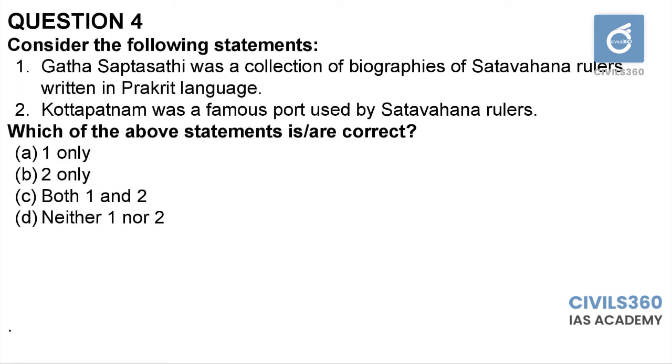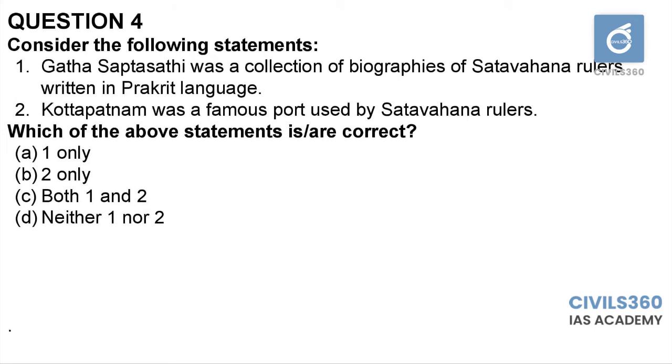Among the Sadavahana rulers, the king Hala was a major king during that period. Gada Saptasadi was written by Hala in Prakriti language. That is correct, but it does not contain any biography of Sadavahana rulers. Rather, it contained more of religious text and worship rituals. So the first option is incorrect.